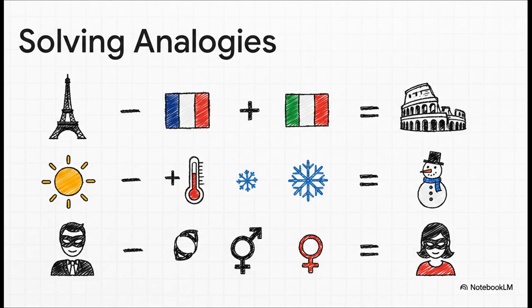And this isn't just some one-off party trick. It works for all kinds of relationships. You can do it with capitals. Paris minus France plus Italy gets you Rome. You can do it with concepts. Summer minus hot plus cold lands you right next to winter.